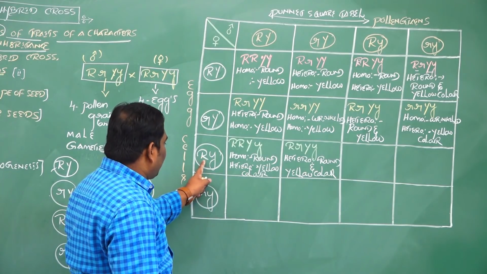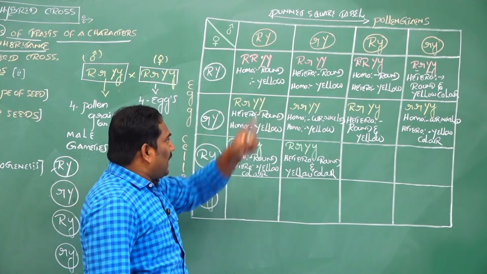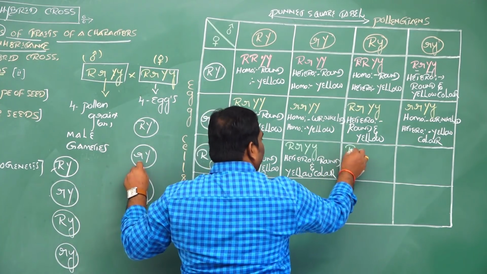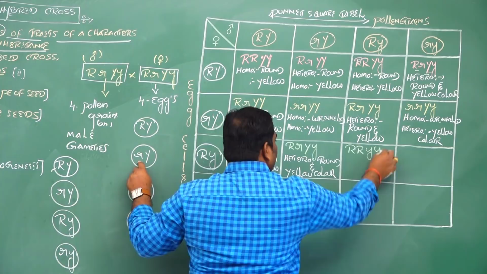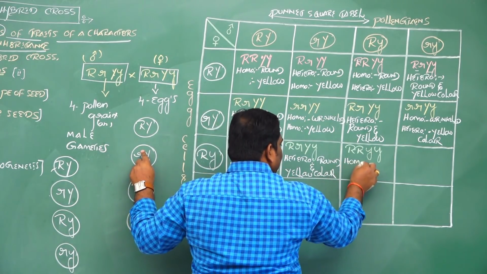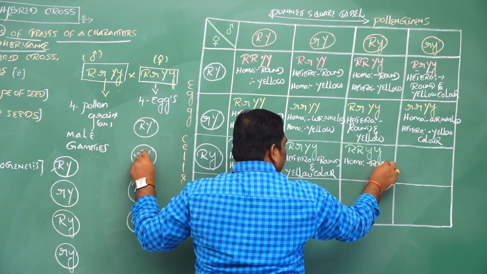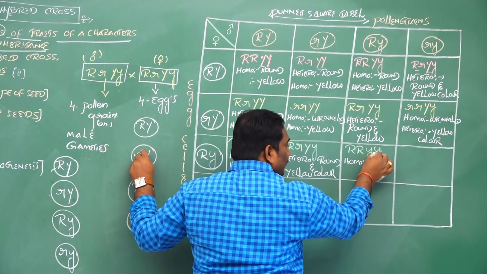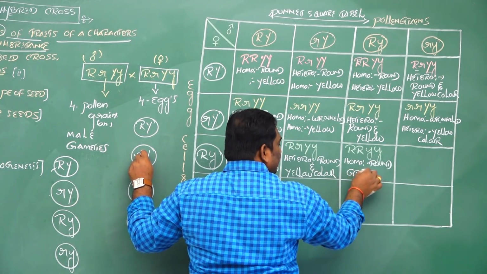The next one is capital R, small y crosses with capital R, small y, then it produces capital R, small y. Both are homozygous: homozygous rounded shape of seeds, capital R, and homozygous green color seeds.